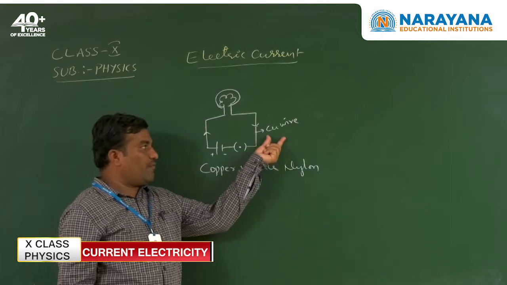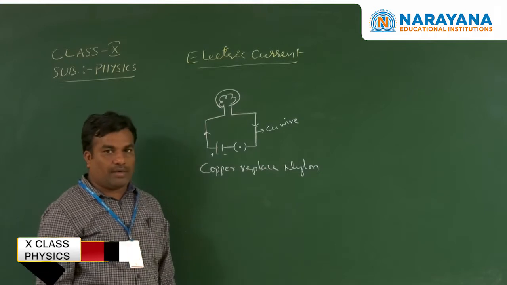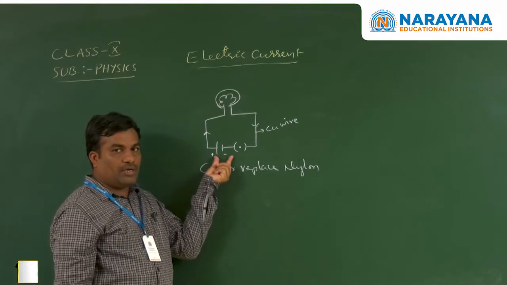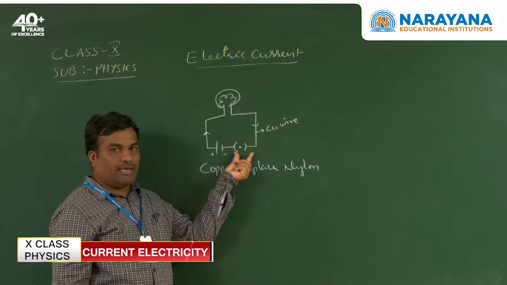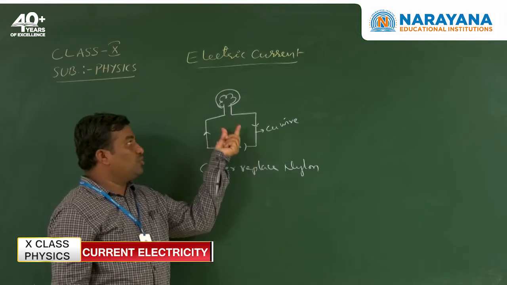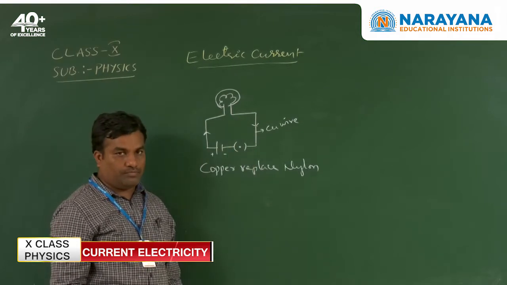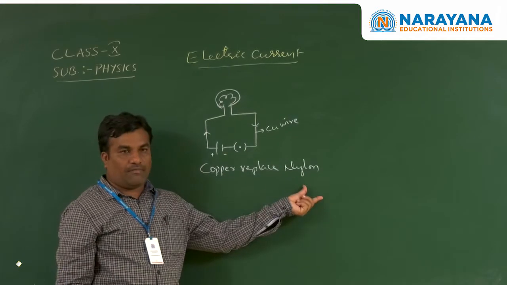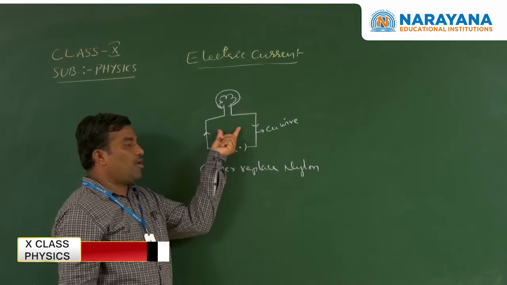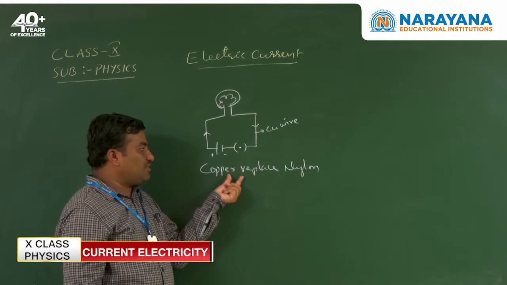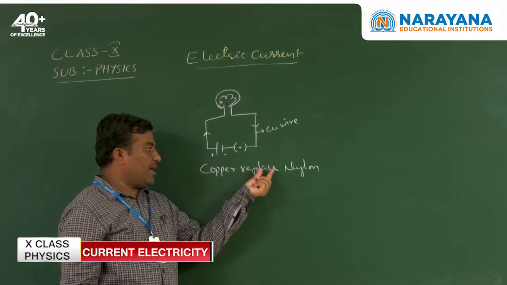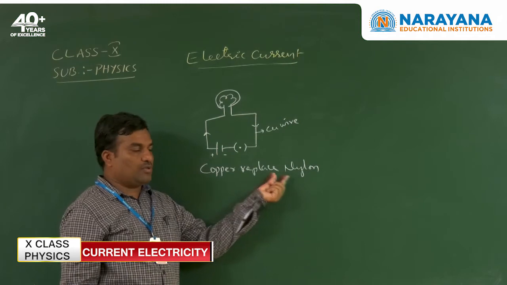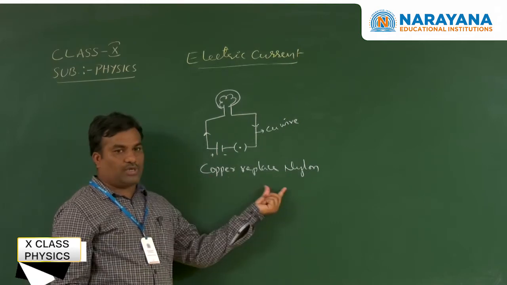So when we connect copper wire to the terminals of the battery through the bulb and key and press the key, the bulb glows. But when we use nylon in place of copper, the bulb does not glow. This means the substance plays an important role. That is why copper is a good conductor.